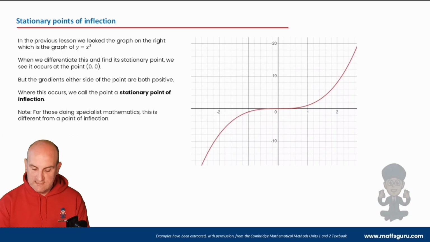What we notice is that all of the gradients here, if I took a gradient of any point up to and including that point, so a gradient there, and there, and there, or the same on this side, the gradient here, here, here, what we would notice is that every single one of those would have a positive value, except for this value here, which would be 0.